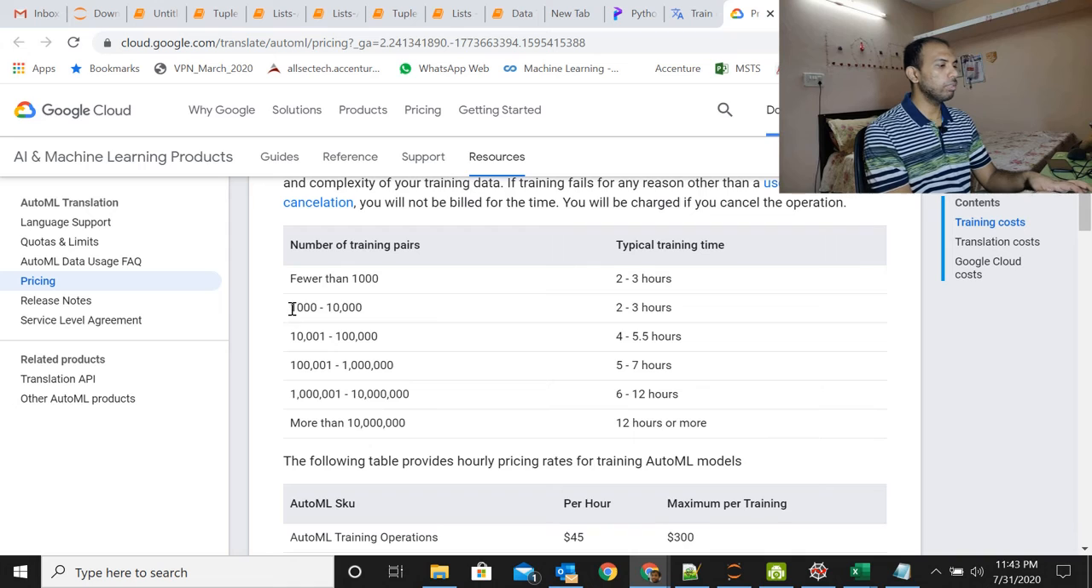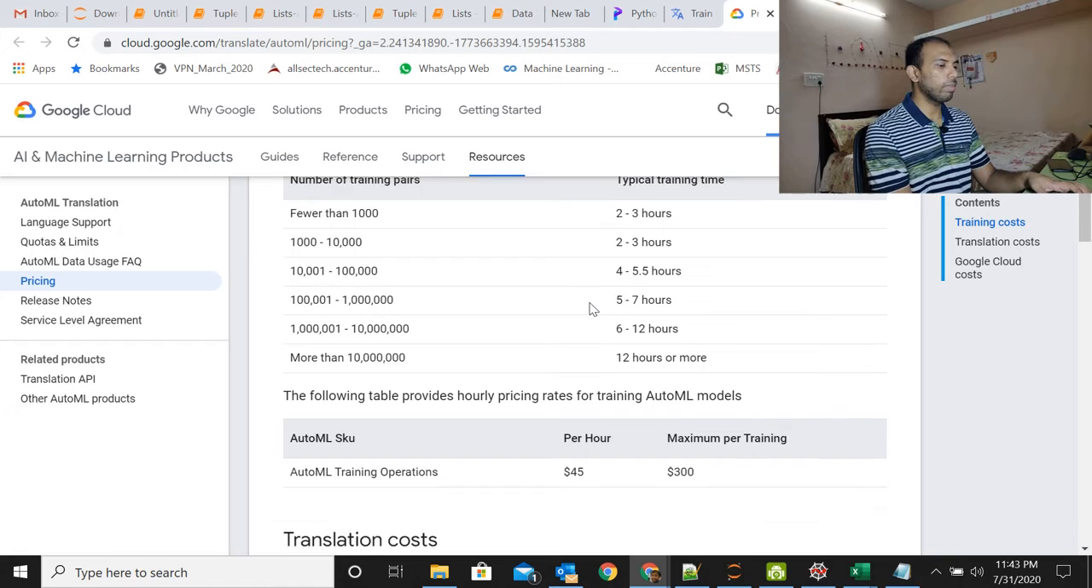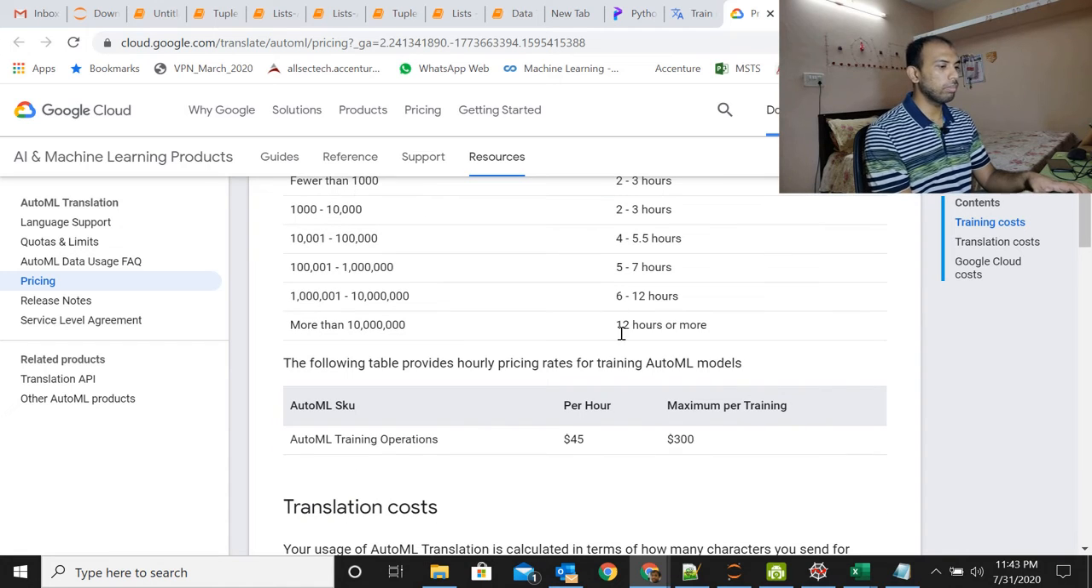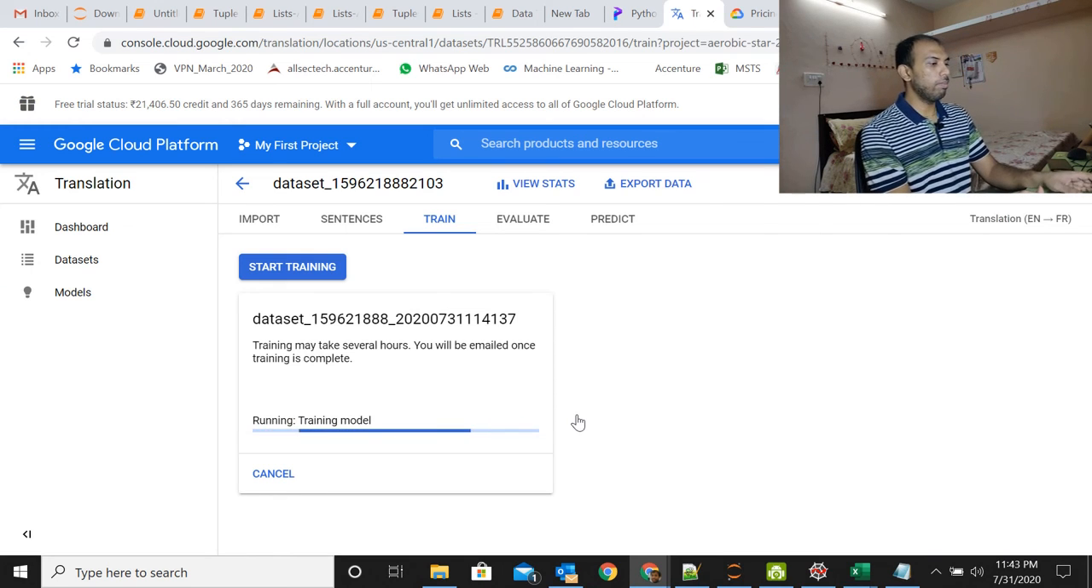These are some numbers it's given here. It says for 1,000 to 10,000 rows, you've got 2 to 3 hours of training. Let's see how long it takes. I'm not sure, I wonder if it takes that much time. And for every hour it will charge us $45. They've given us a $300 credit. So this is going to run for some time. I'm going to let it run.